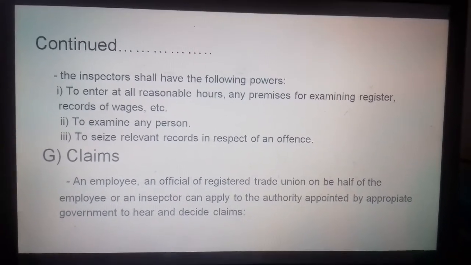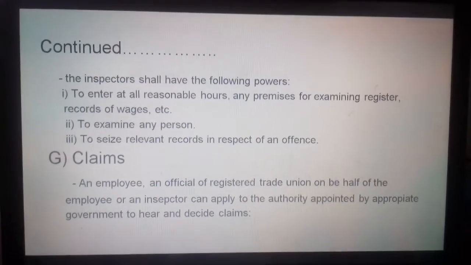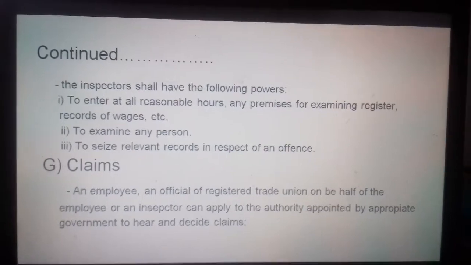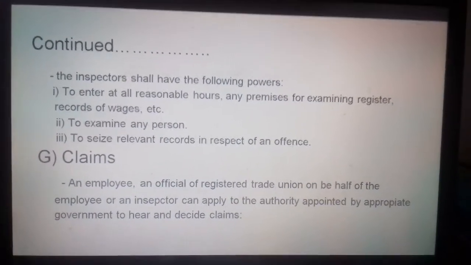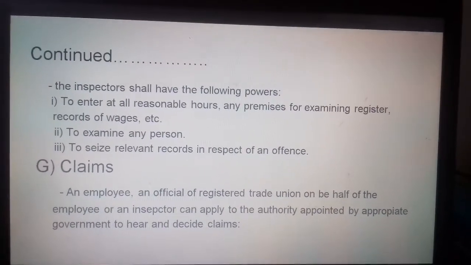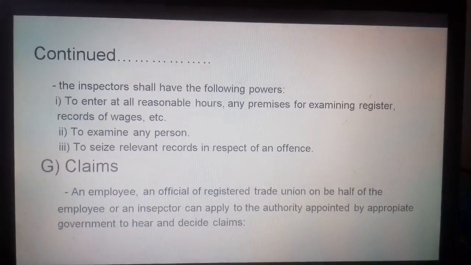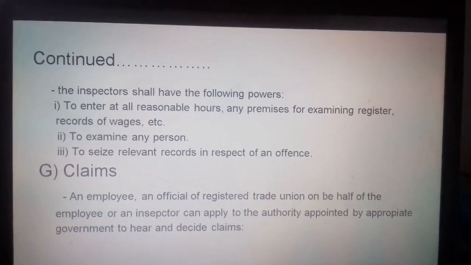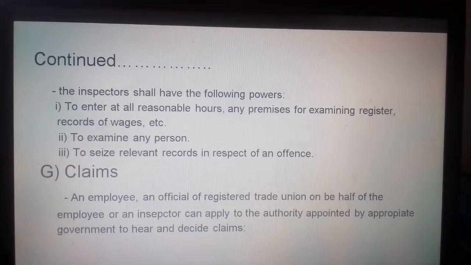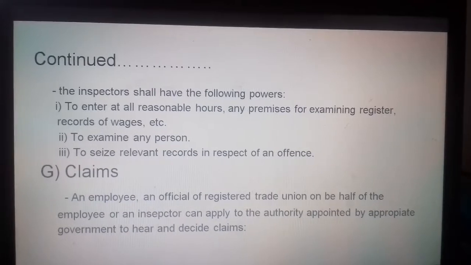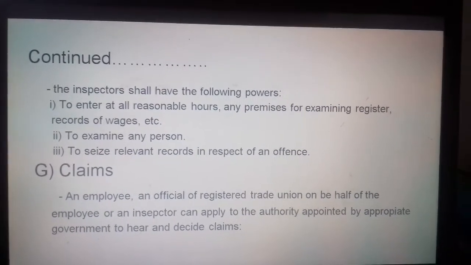Even inspector can examine any person, whether the same person's name, if the same person is going to work in that industry. Even the inspector can seize relevant records in respect of any offense. If any offense has happened in that industry, then inspector has a right to call upon all those documents, check the records. Then claims.